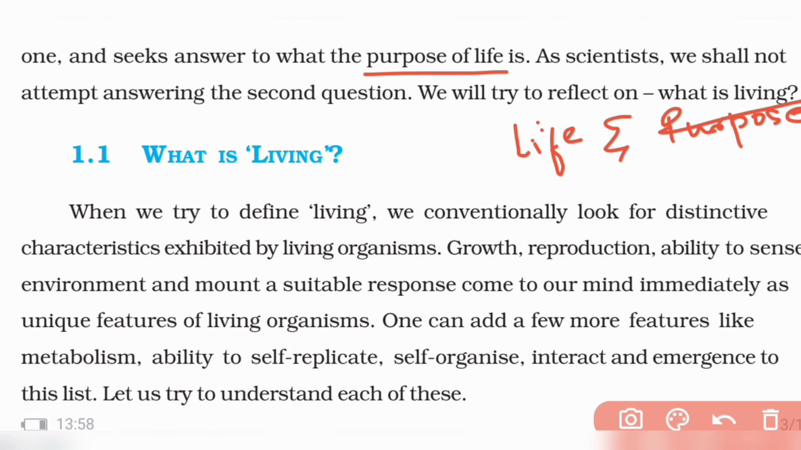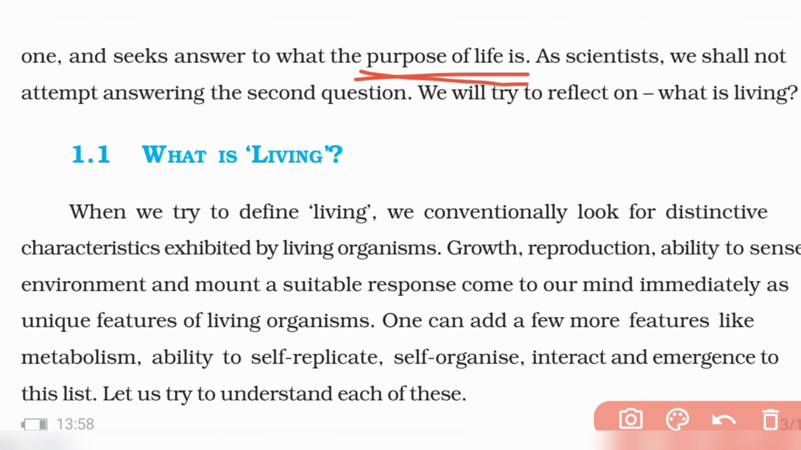We cannot answer this purpose question. We will definitely answer the life question, because the second, purpose question, is a philosophical one. You can definitely read the Bhagavad Gita for that. It's a very important book which answers this question. The purpose of life question is answered in the Bhagavad Gita or any spiritual books.